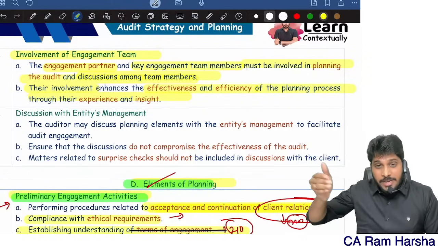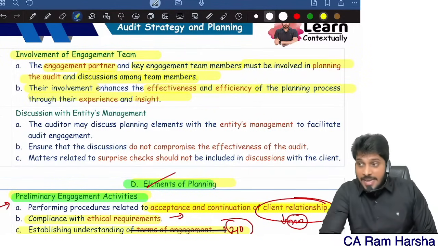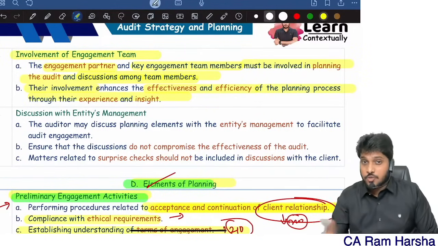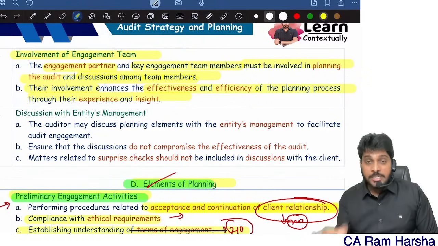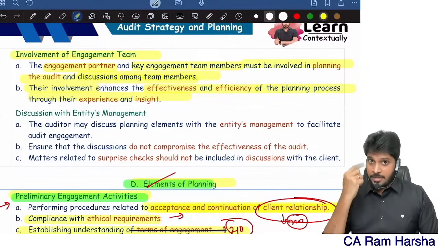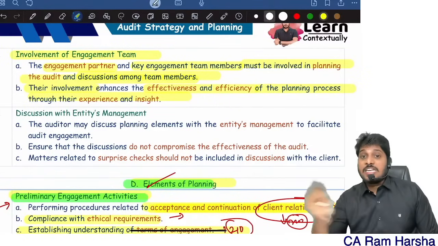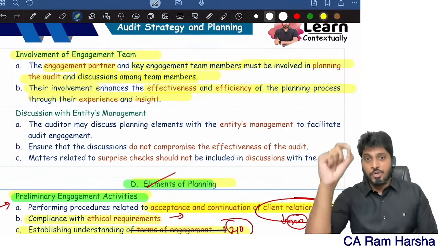When I involve my team members, I will know whether they are able to work on a particular matter or not. Accordingly, I can allocate the work according to their competences, experience, and so on. That's why I should not develop the plan without discussing with my team members. My team members must be there when I'm planning the audit. Remember, only the partner is not doing the audit. The entire team members as well as the partner together are doing the audit.